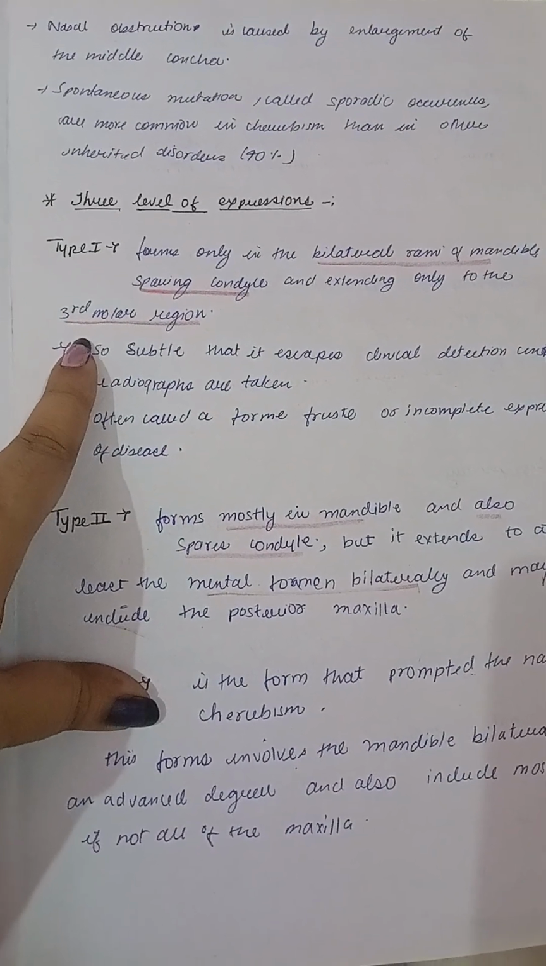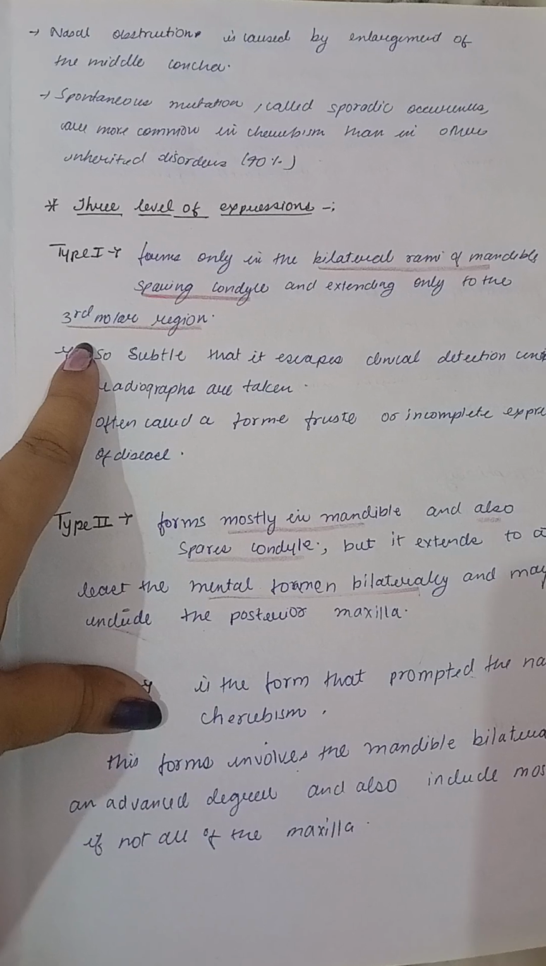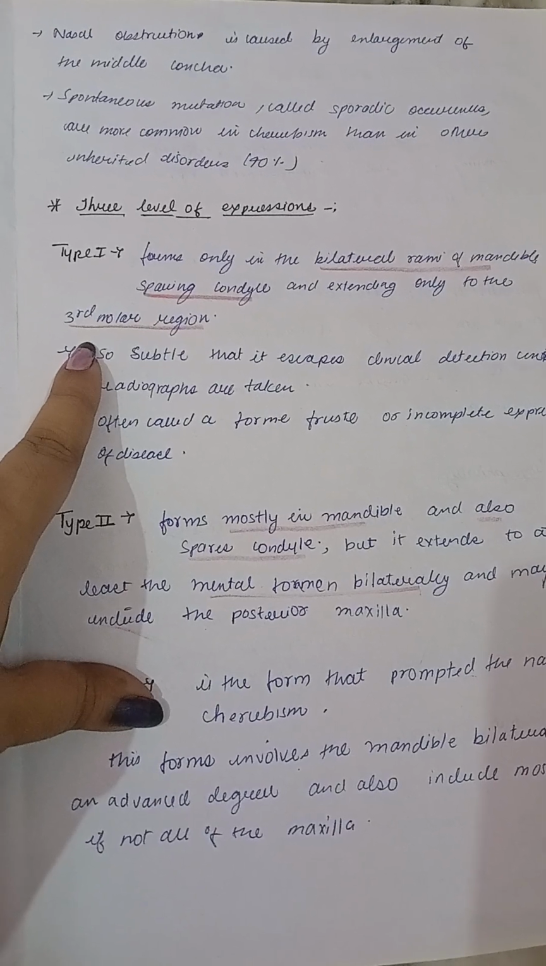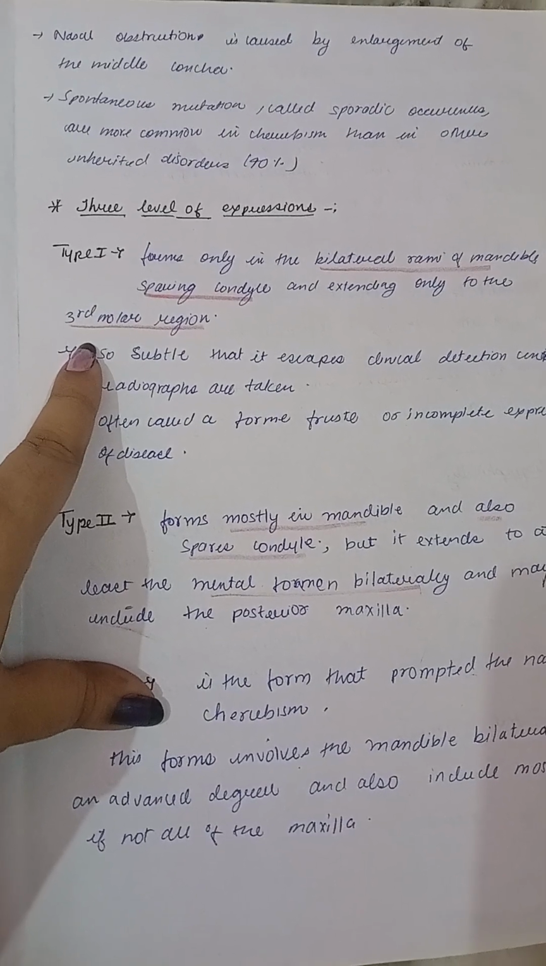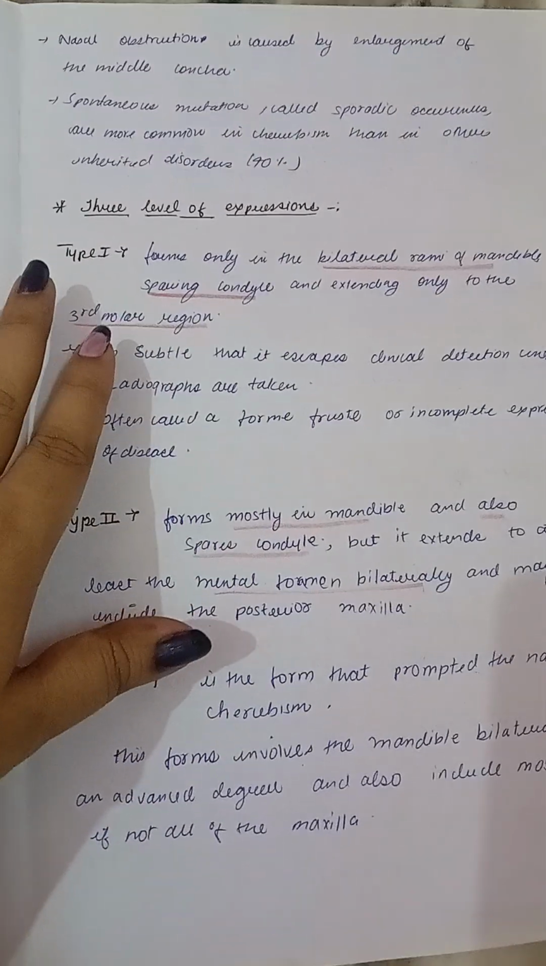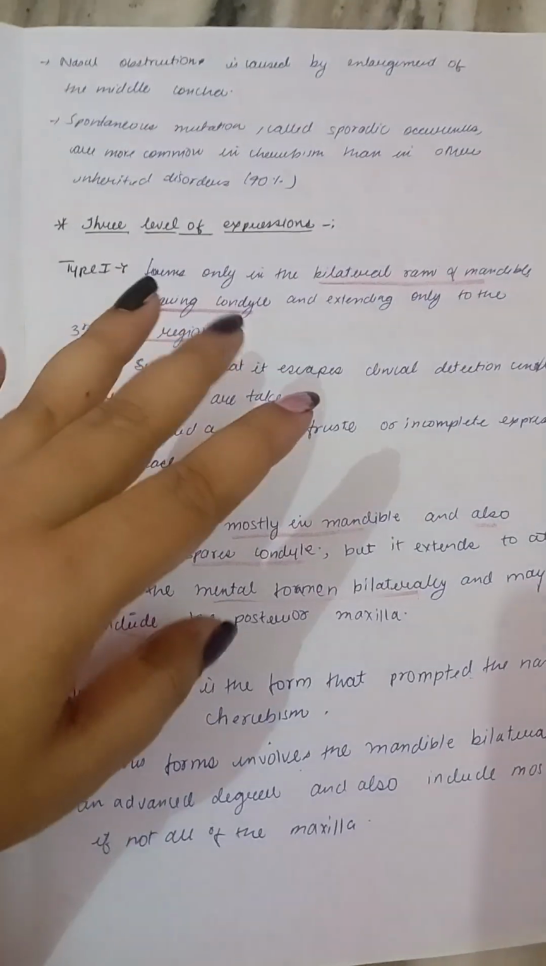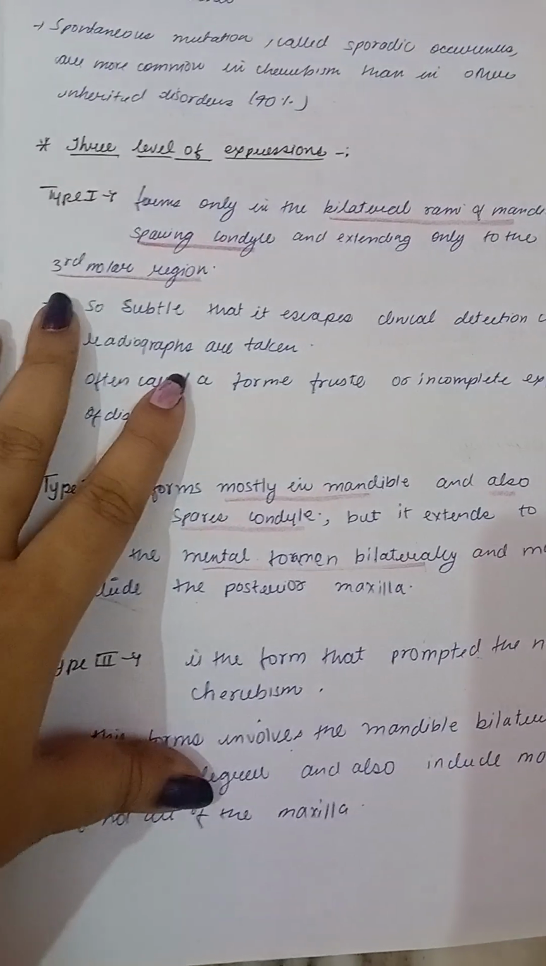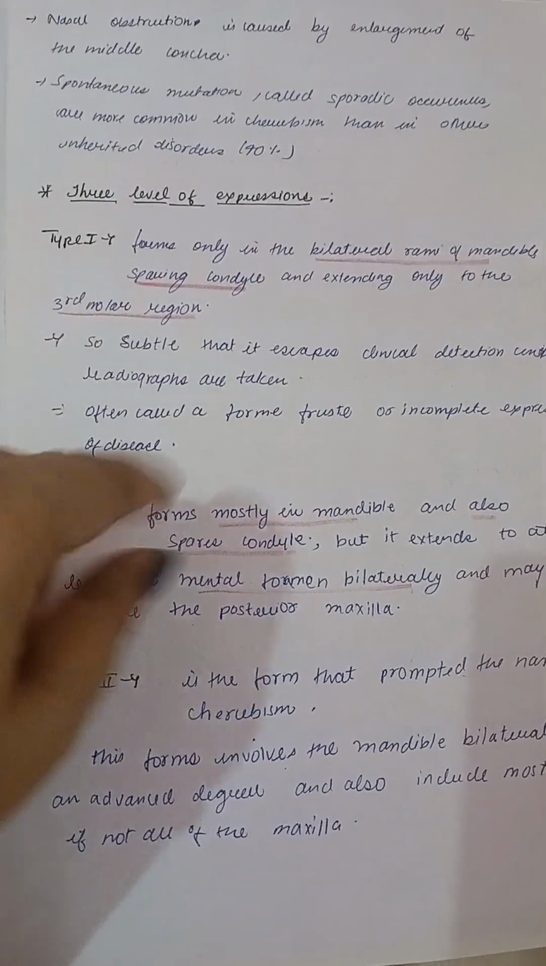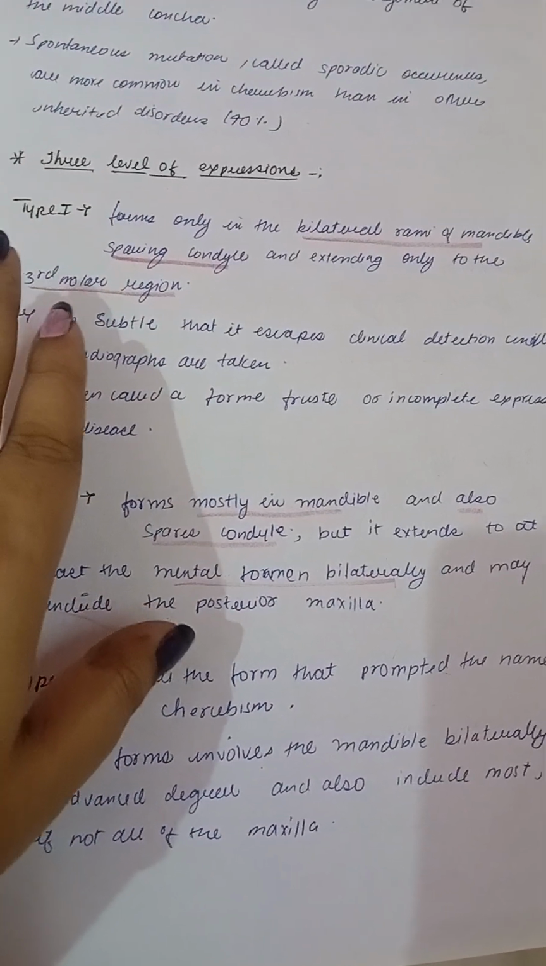Spontaneous mutation, called sporadic occurrence, is more common in cherubism than in other inherited disorders. 40% of cases are spontaneous mutation in cherubism. Now, there are 3 levels of expression of cherubism.